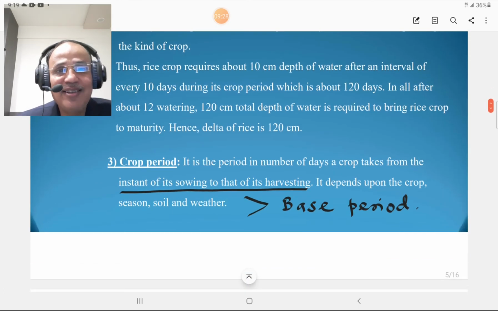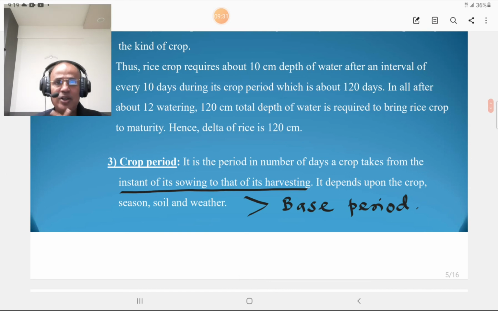Then we are discussing the crop period. The crop period is usually greater than the base period. So what is the crop period? It is the period in number of days a crop takes from the instant of its sowing to the instant of harvesting.